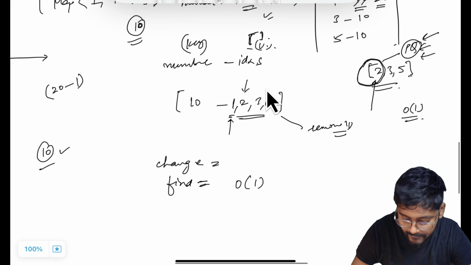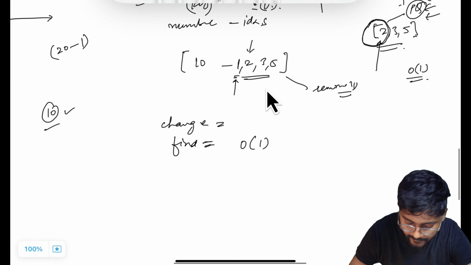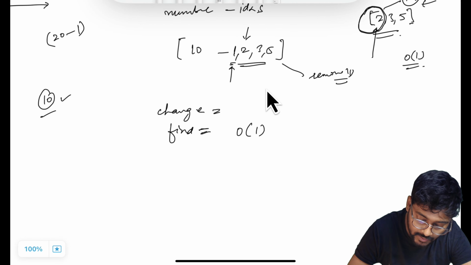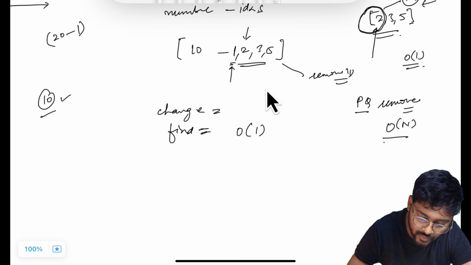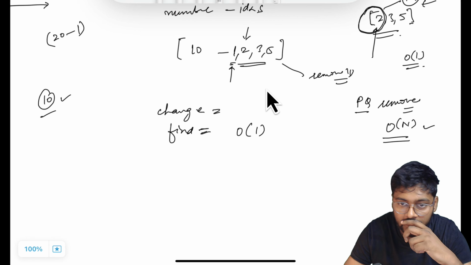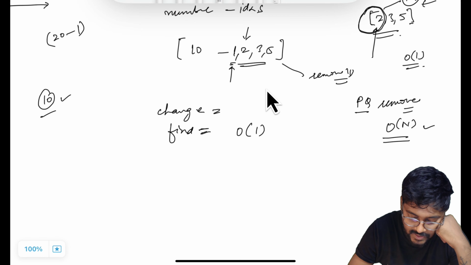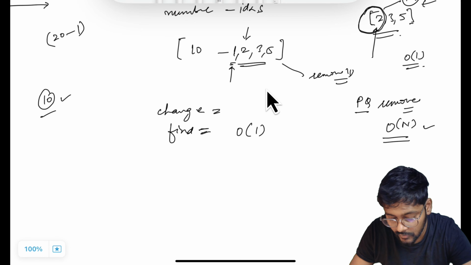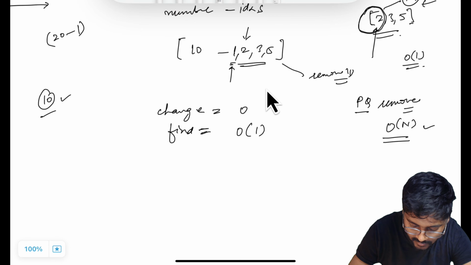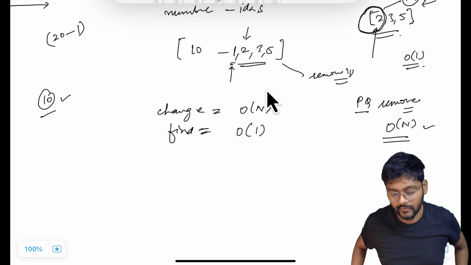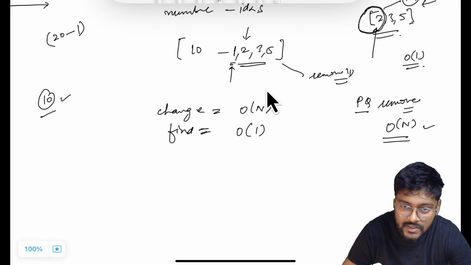If we have to remove 1 out of it, removal in a priority queue, how much operation does it take? In the worst case, it takes order of n time. Removal in priority queue takes order of n time. So the change operation, if I remove the item on the change, then it can go order of n time. But that is also not acceptable.